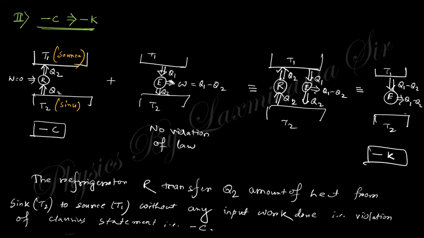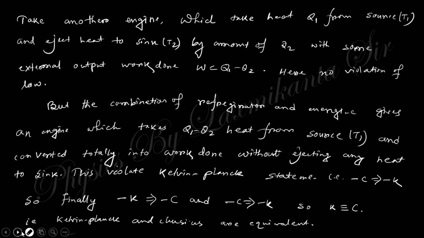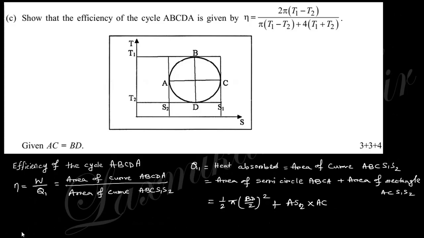This is a normal engine where Q1 is taken from the source, some is ejected to the sink, and this is the work done. Their combination will be like that. You can see there is no other effect than work done by taking heat from the source, so this is the violation of Kelvin Planck. So minus Kelvin implies minus C, and minus C implies minus K, so the two are equivalent. I think this is clear, and it is written here. You can look at these things and take notes.